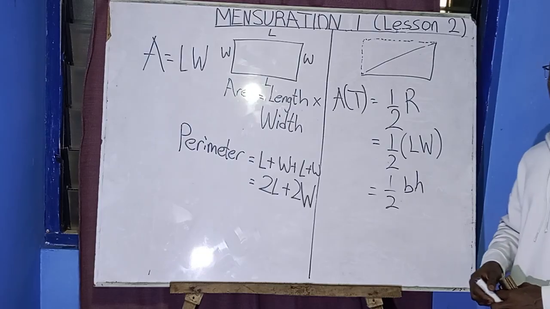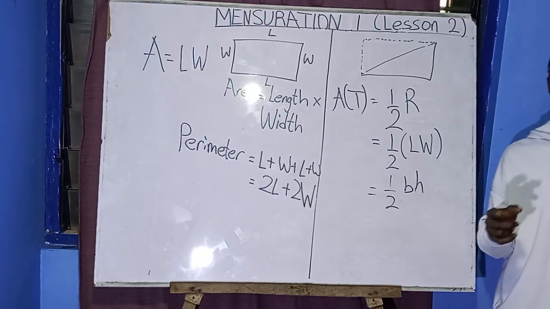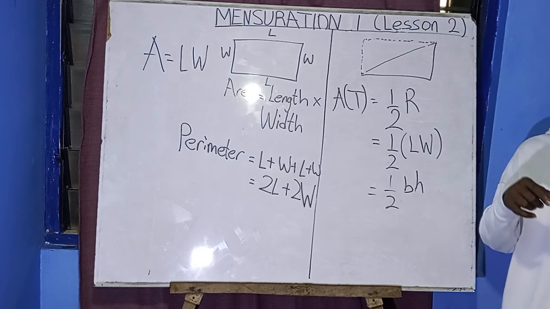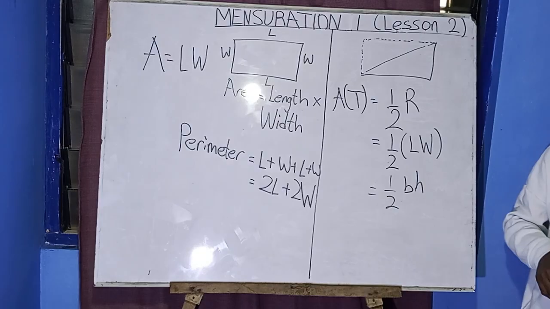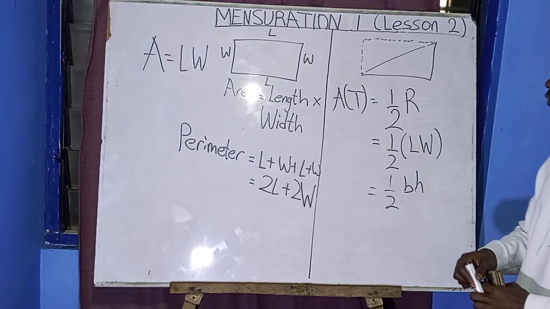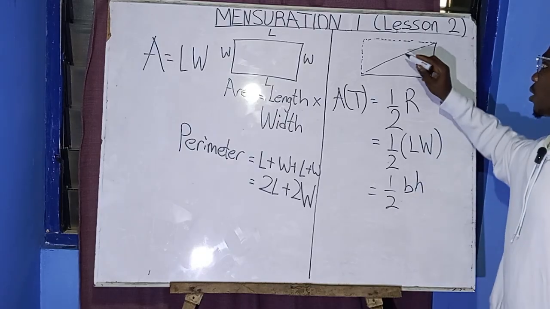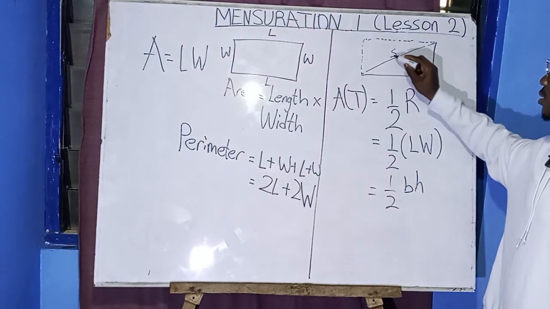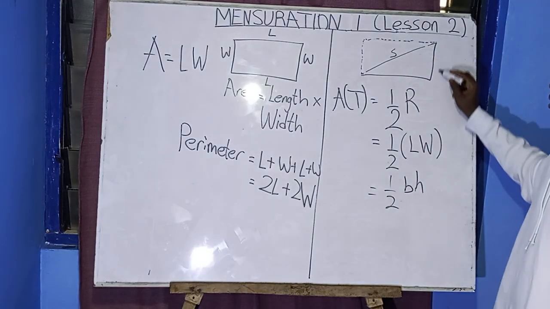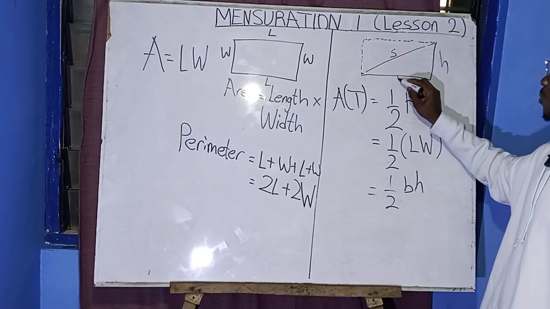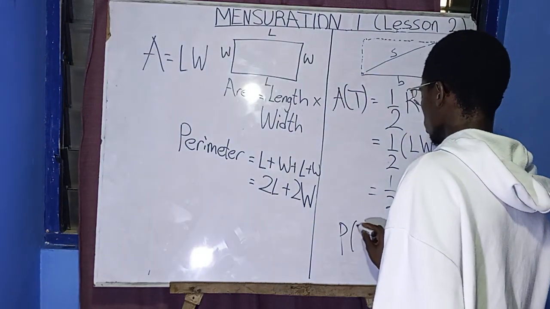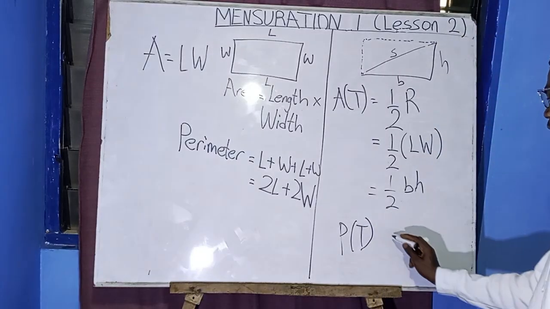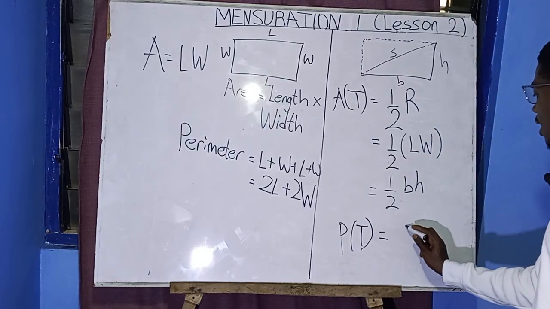Let's check the perimeter. Since the perimeter is the sum of the sides around a figure, this side is one side, this side is the height, and this side is the base. So we are going to have our perimeter of a triangle as the sides.